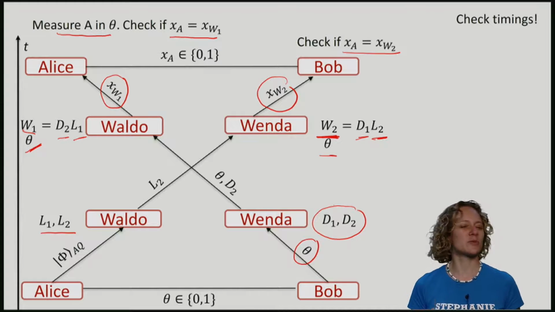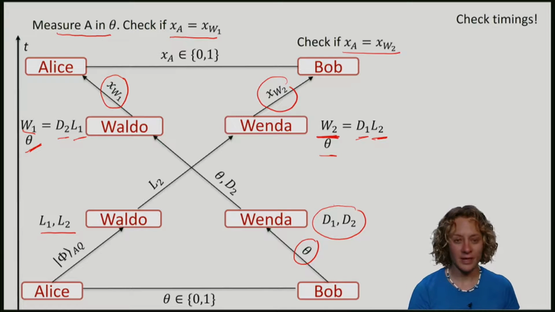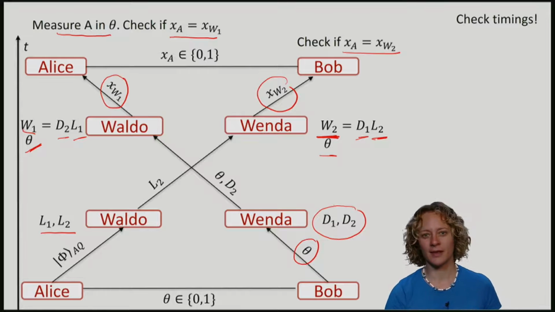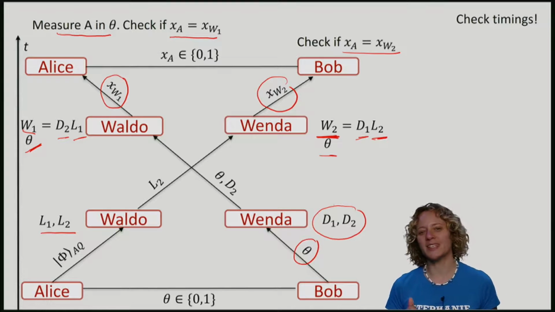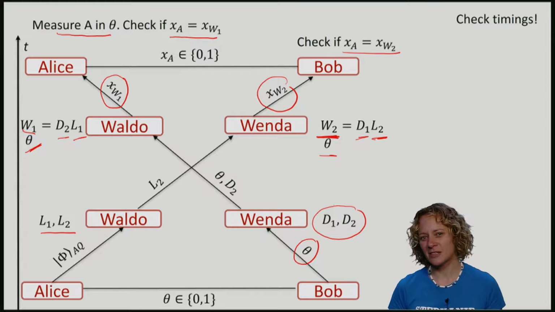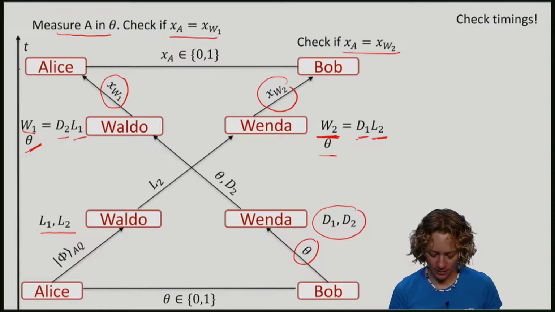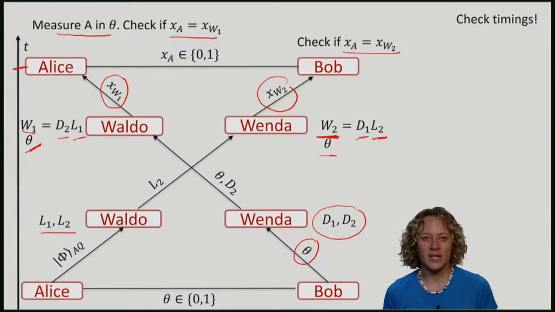So what is the probability that Waldo and Wenda can trick Alice and Bob in just one round of the protocol? The idea is that we can map their attack onto the guessing game. To see how, let's look at the situation at this point in time. Alice measures theta to get XA.